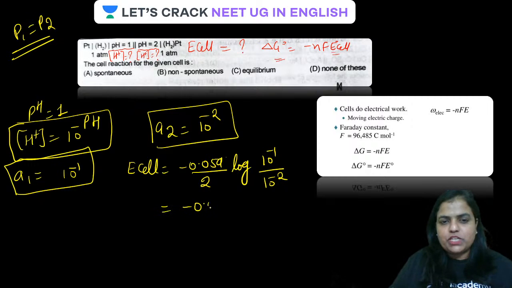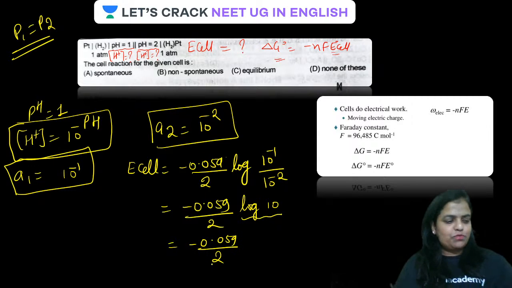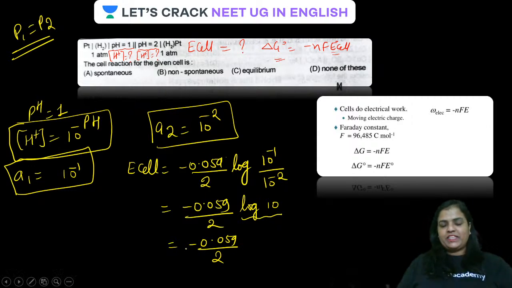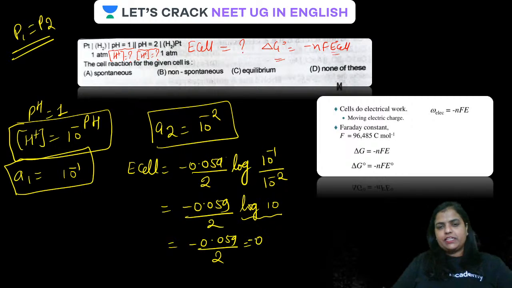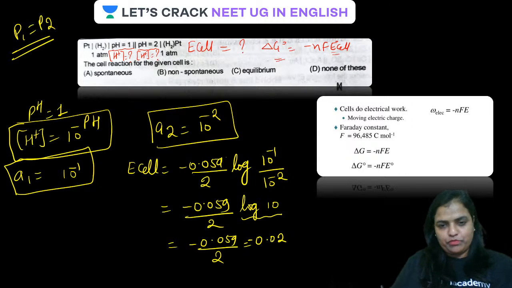So 10 raised to the power minus 1 upon 10 raised to the power minus 2 is 10, and log 10 is 1. So this value is going to be negative. There is no need to calculate, but if you are asked the value, I am doing this.